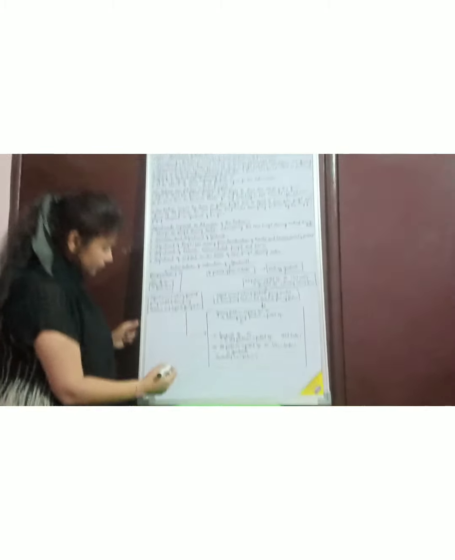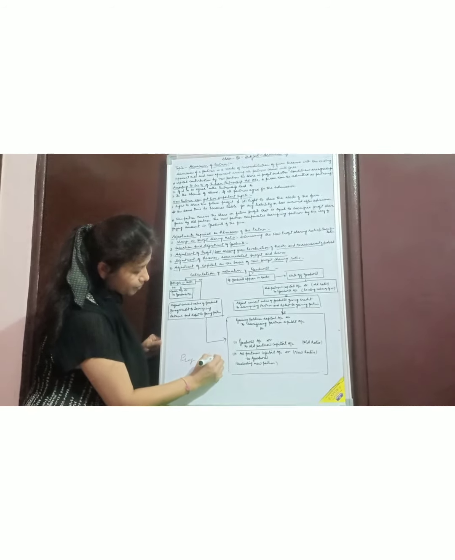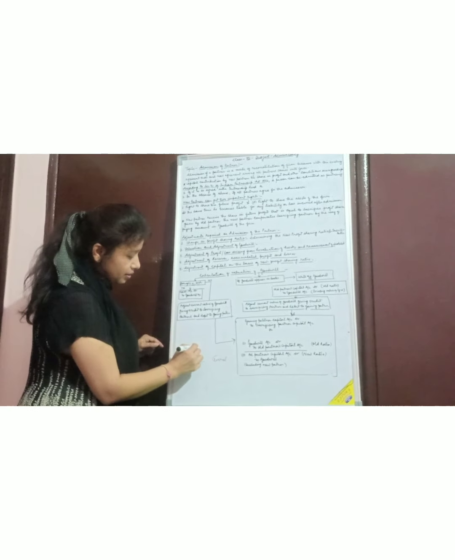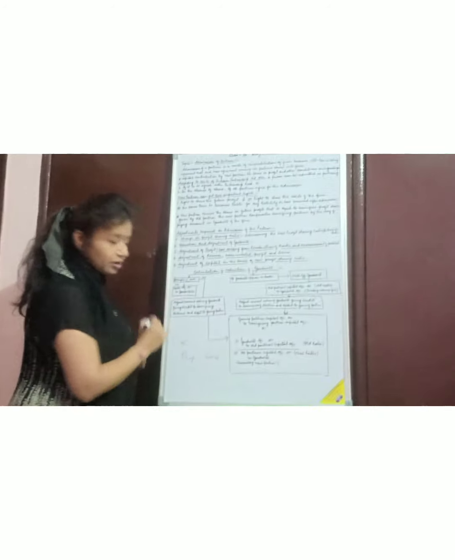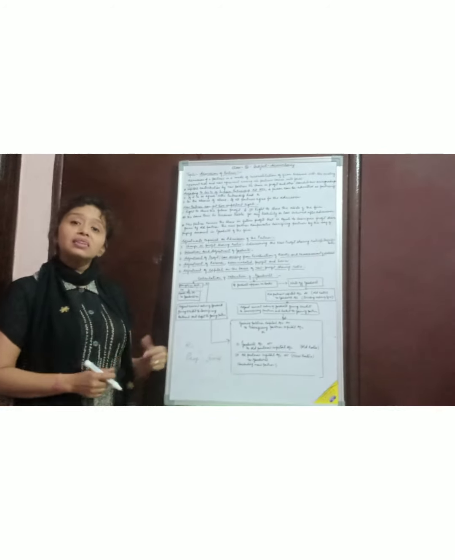So it means there is a profit and there is a goodwill. So, profit and goodwill: how much the old partner is sacrificing their profit, the new partner has to give that part